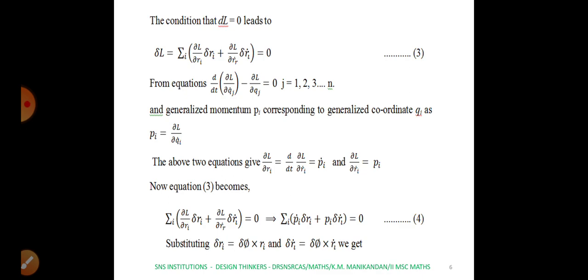Replace Qj by Ri and Qj dot by Ri dot vector, and you will get d by dt of dou L by dou Ri dot minus dou L by dou Ri equal to 0, from which we can find dou L by dou Ri vector equal to d by dt of dou L by dou Ri dot vector.